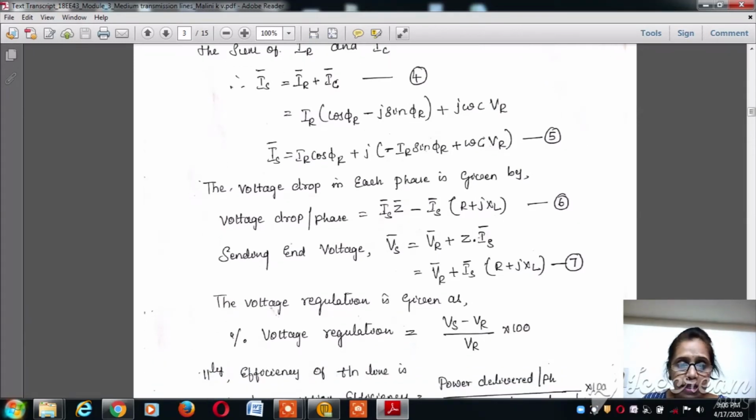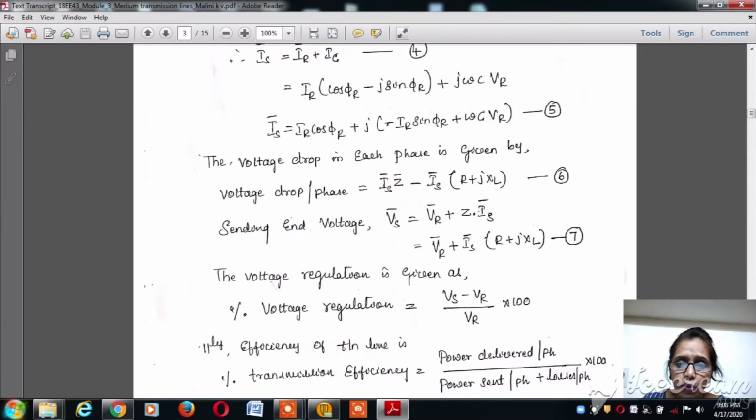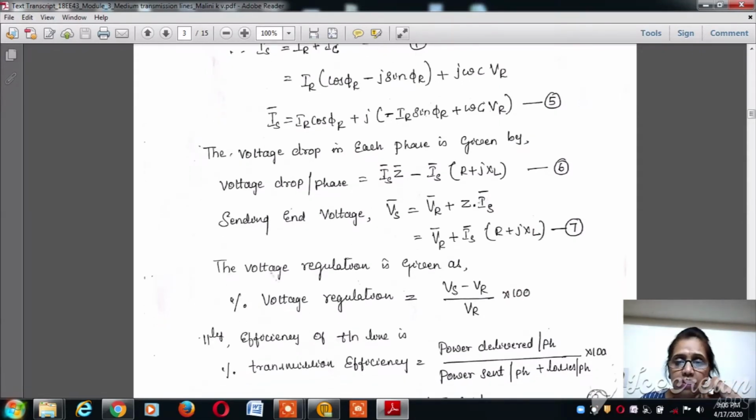Now the sending end voltage Vs is equal to VR plus Z into Is. Z is the impedance of the line. Z is equal to R plus JXL. So Vs is VR plus Is into Z, where Z is R plus JXL. Keep this as equation 7.